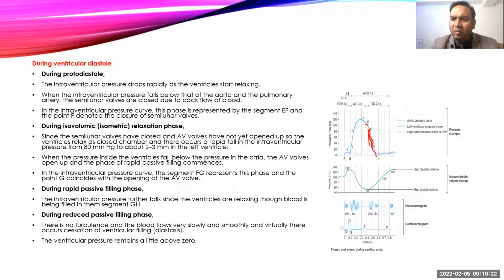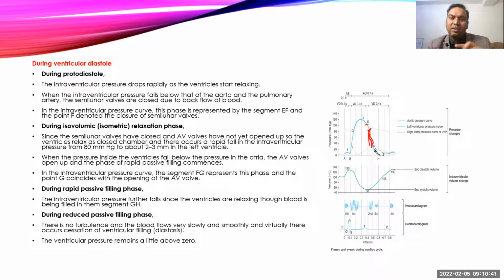F to G is called isovolumetric relaxation.